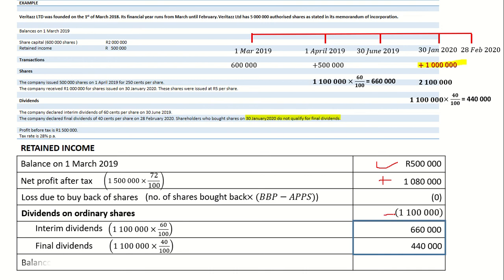It will give me my unused profits at the end of the year, which is the 28th of February 2020, and my unused profits will simply be 480,000.